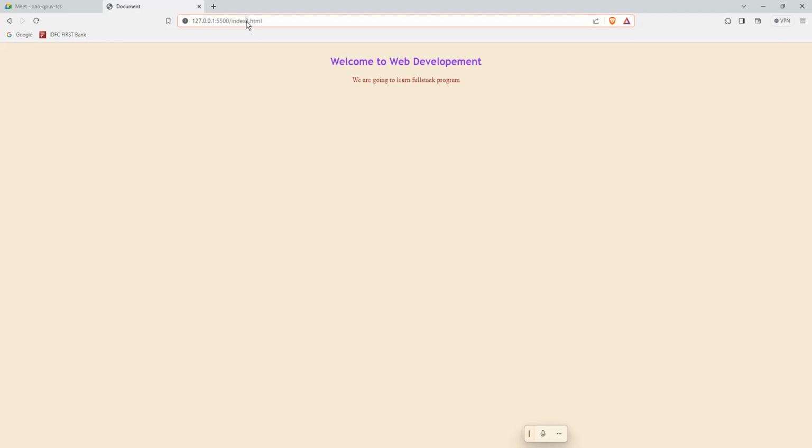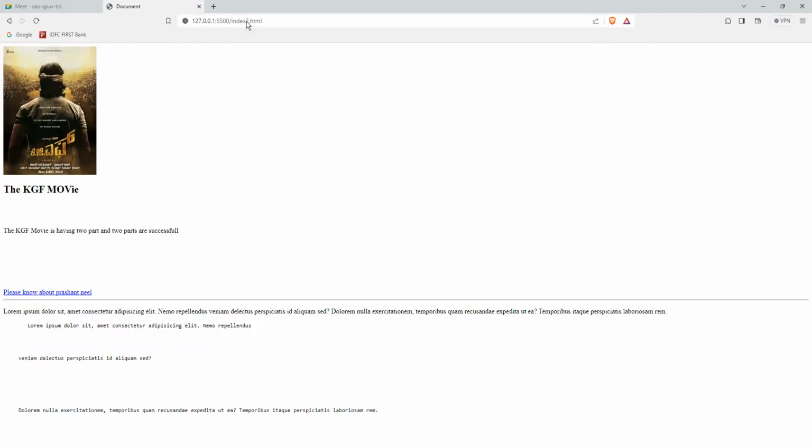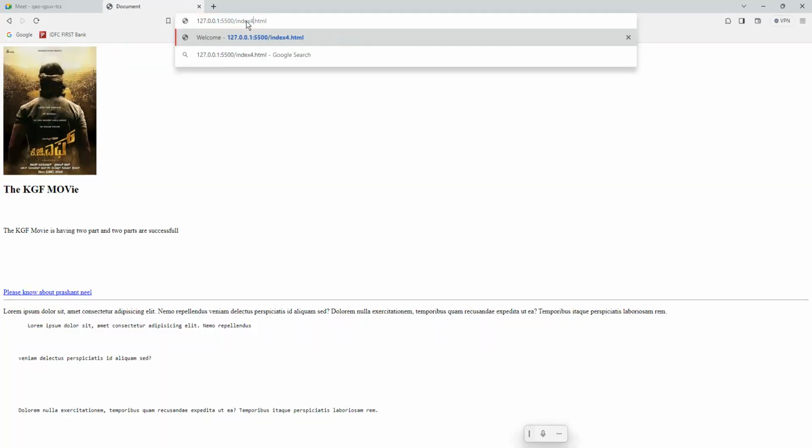Then it automatically opens with 127.0.0.1. What does this mean? This is the local server. What is a local server? Every laptop has one default IP, that is 127.0.0.1. Just understand this, don't go deep because you're not a network engineer. 5500 is a port. My file name is index4.html. If you want to run index3, just change the file name and it is going to change. If you want to run index2, it is going to run.